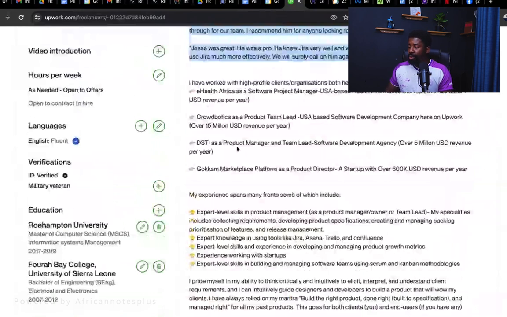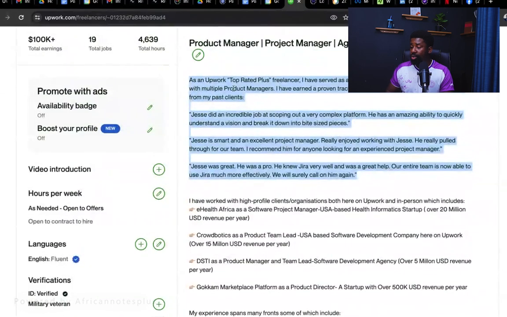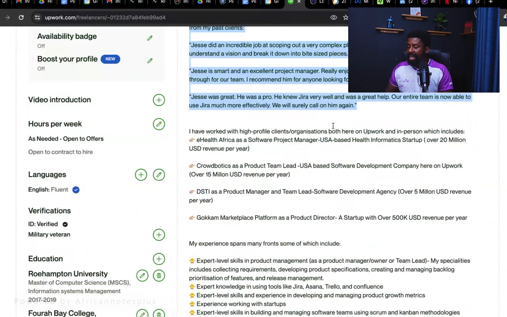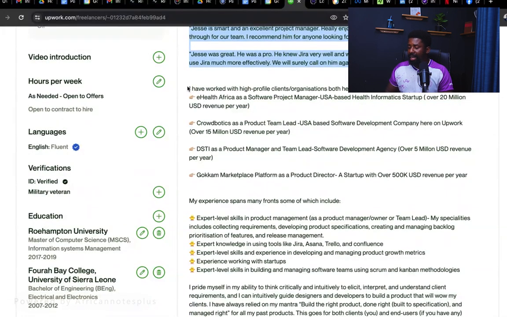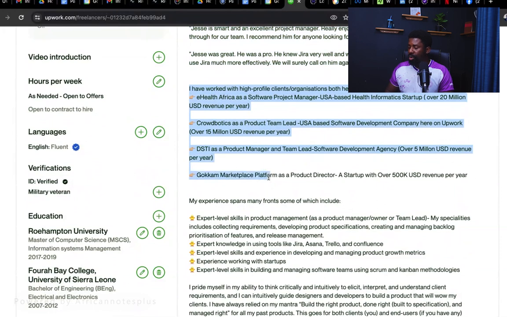All right. And also I provided some examples of feedback that I've gotten, so somebody can clearly see my experience. If I can manage up to 40 projects, it means managing one project should not be a problem for me. Then the next thing is, I also tell them about the clients that I've worked with before. I need to update some of this information, but I show them the size of the clients that I've worked for before, so they can get an idea of the level of client that I've worked with.